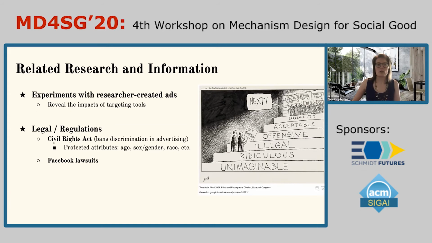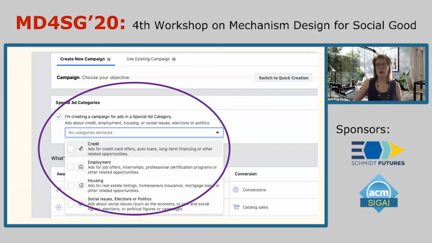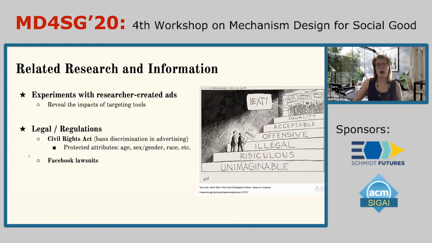And as mentioned, Facebook is subject to a number of lawsuits claiming that advertising on the platform violates civil rights laws in the United States. And in terms of the settlement, we're also wanting to know if the changes that Facebook made to the advertising portal were sufficient to curb discrimination that was previously observed. So what did we find?